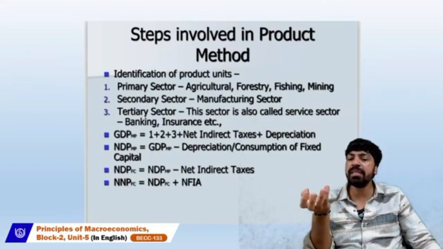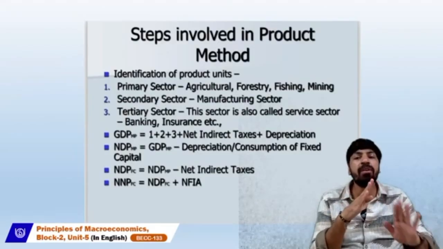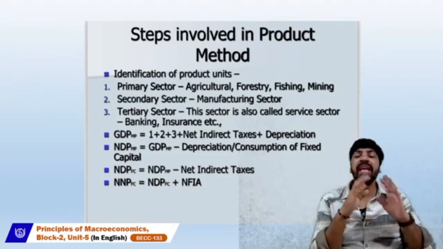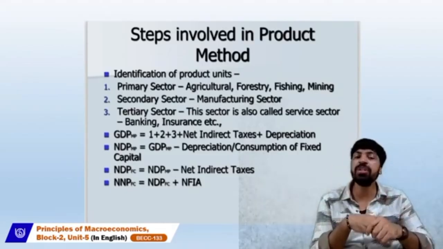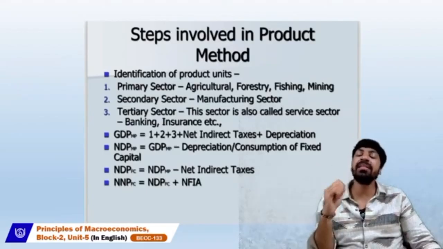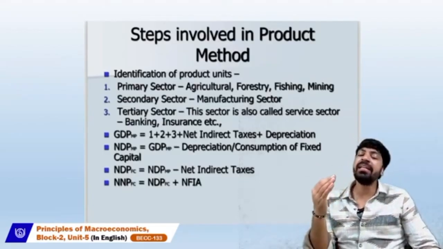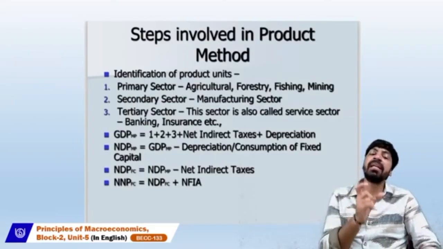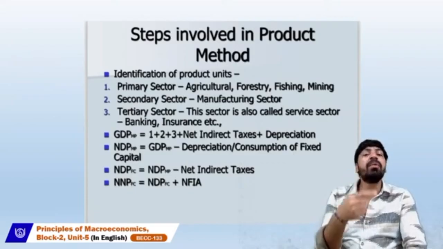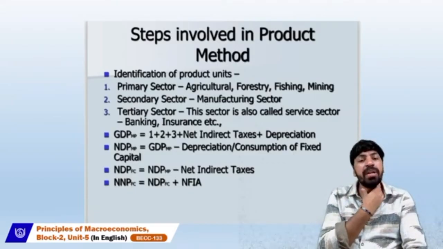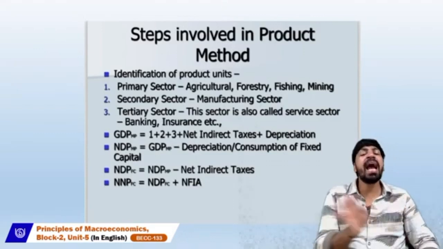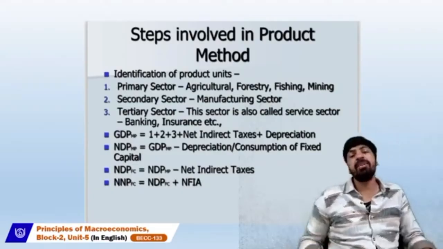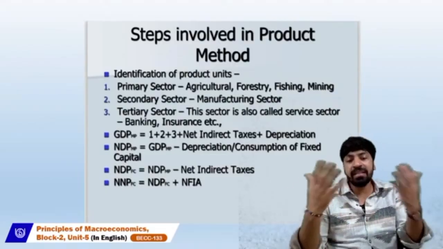When we talk about gross domestic product using the product method, we add the amounts of the three main units mentioned in the question, along with depreciation and net indirect taxes, because here we are calculating only the gross domestic product at market price using the product units of the various sectors.